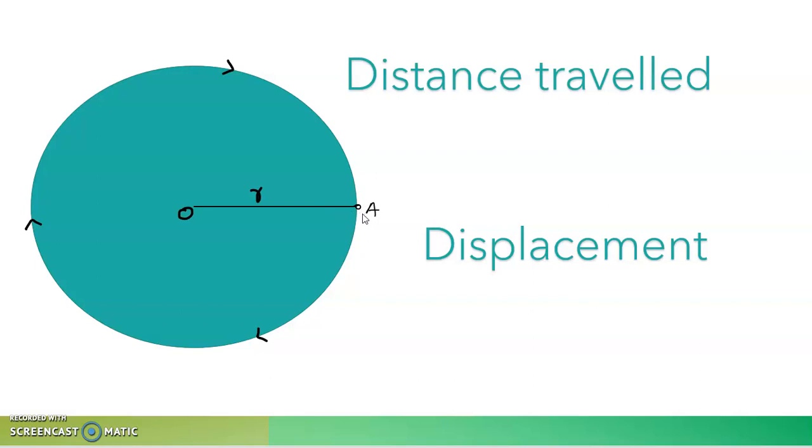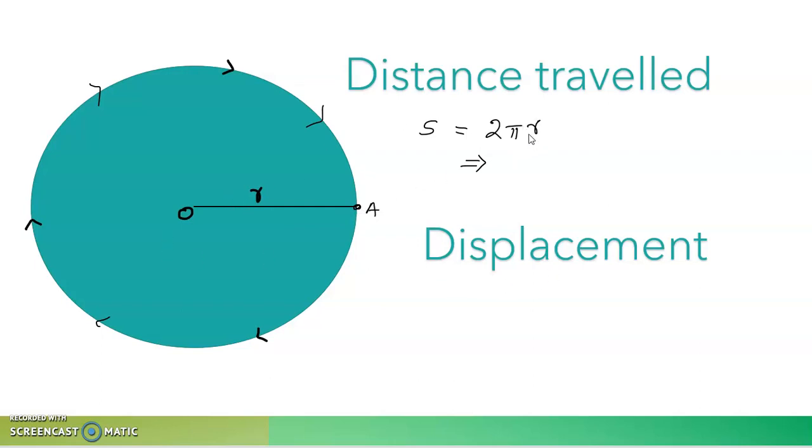Distance traveled is the total path covered by the object between the initial and final position. It is traveling throughout this circle, which means the distance traveled is equal to the perimeter, that is 2 pi r. If the radius is given, you can just substitute that value and calculate it. It starts from A and reaches A. Now, what is the displacement of the object?